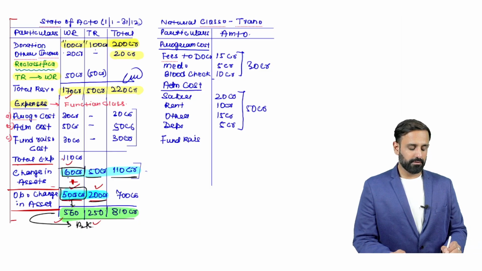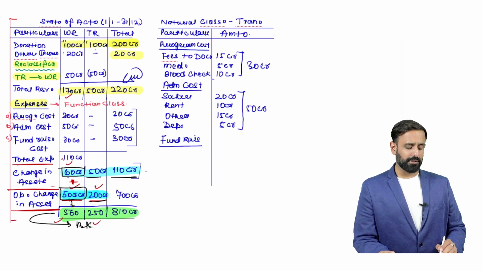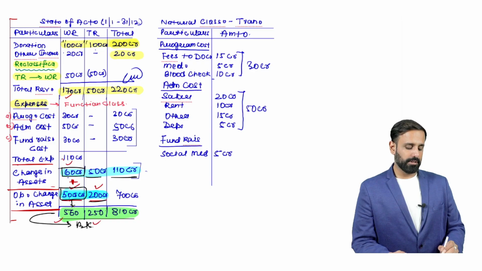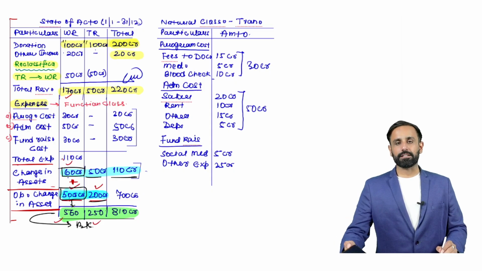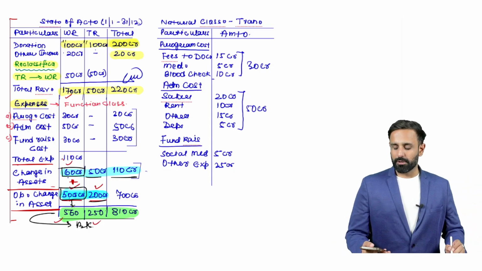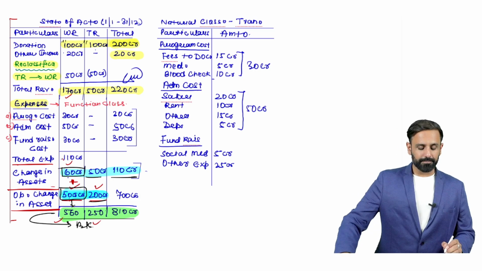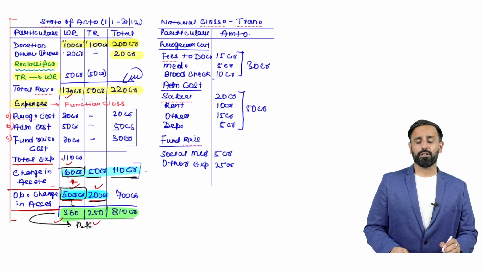How much is the fundraising cost in this case? Fundraising cost includes, let's say, you have paid 5 crore to a social media platform. You have incurred other expenses for fundraising, let's say 25 crore. So this is the natural classification of transactions. I think you are able to understand what I have explained right now.